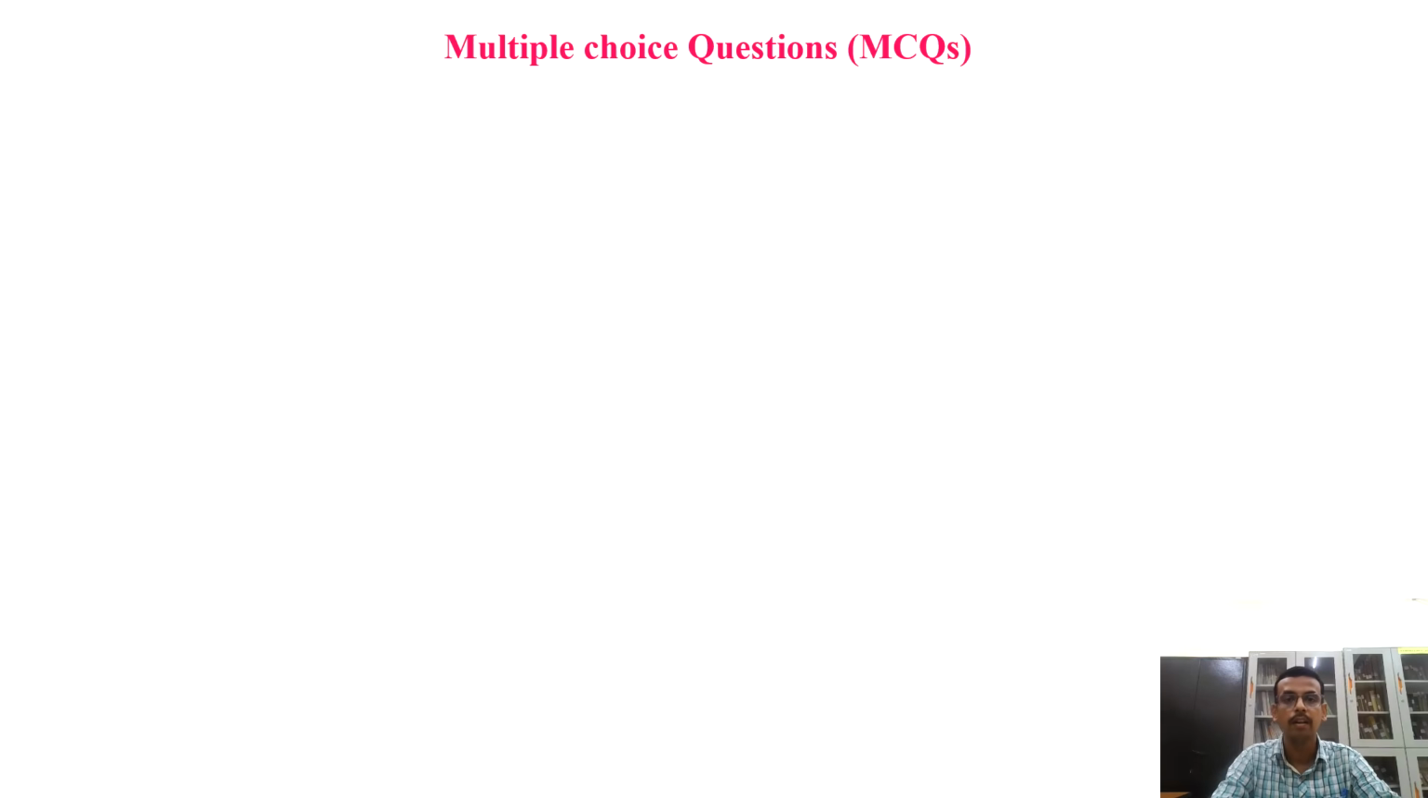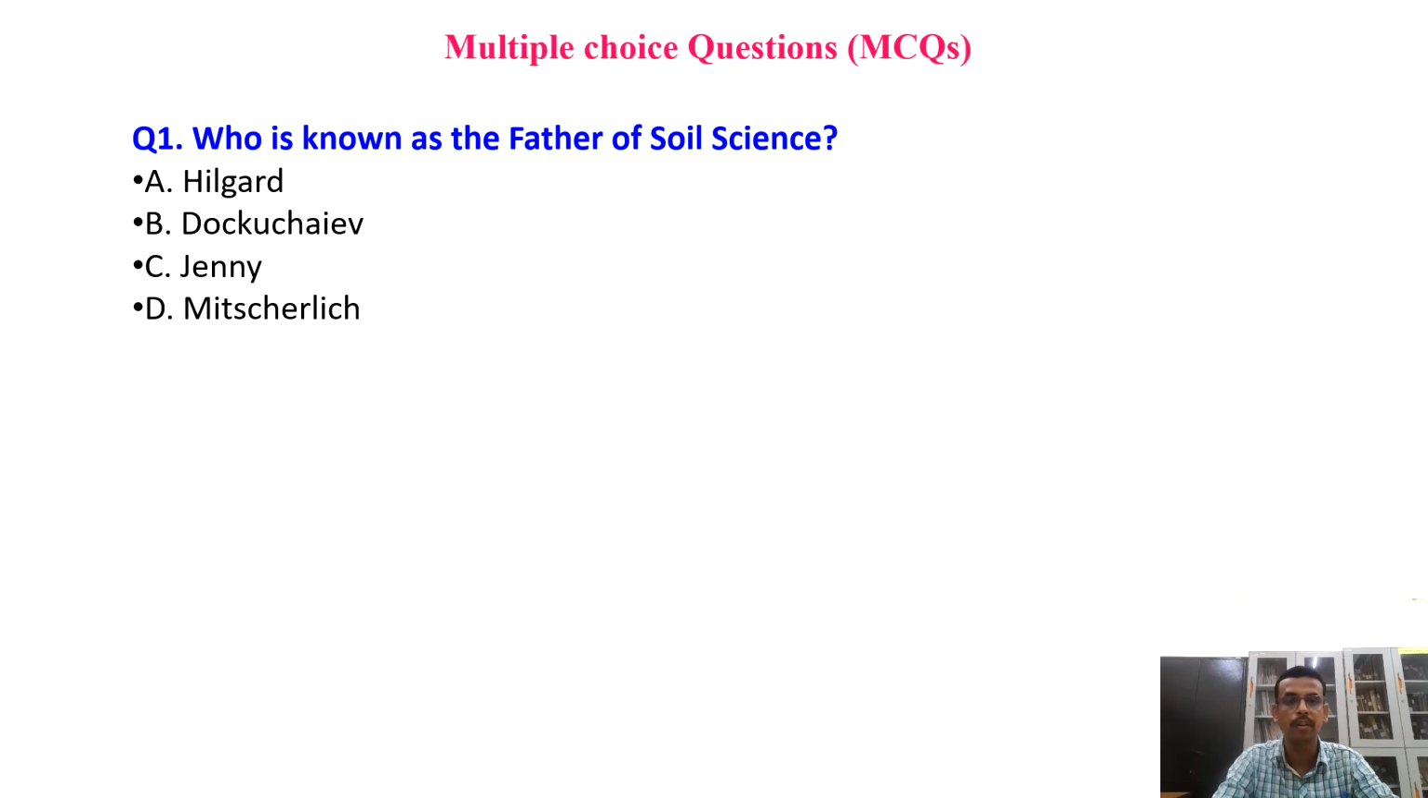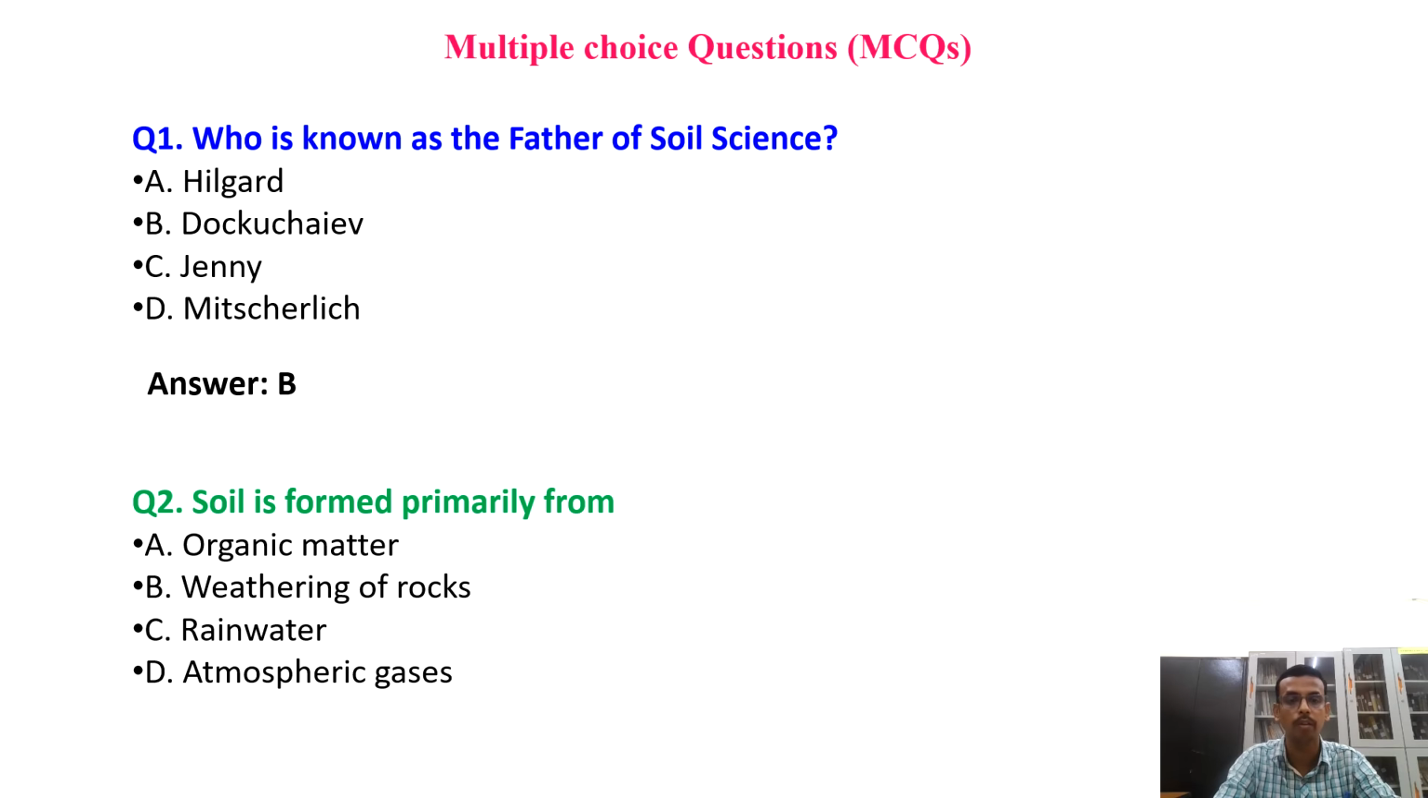Let's start. Multiple choice questions. I have given multiple choice questions. Number one, who is known as the father of soil science? This is a very easy basic question. That is Dokuchaev. Answer is B. Dokuchaev is known as the father of soil science.